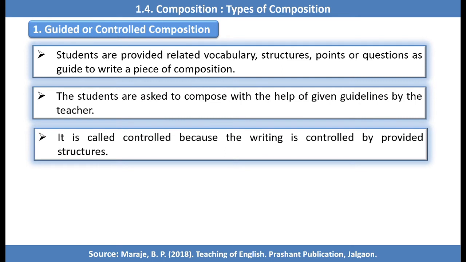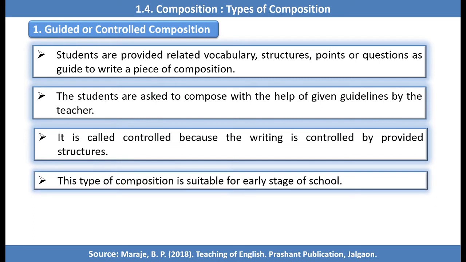So it is called control because the writing is controlled by the provided structure. Students do not write freely; whatever structure and vocabulary is provided, according to that he has to write. For that purpose it is control.